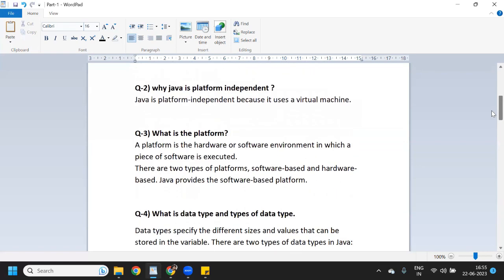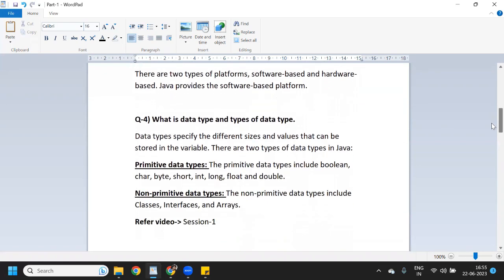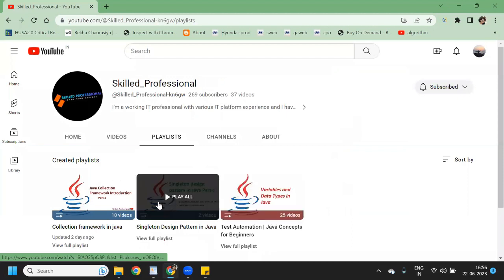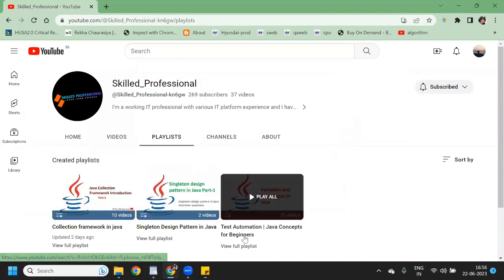Now we will move into the next question, fourth question. What is data type and type of data type? So basically, I have shown you data type in the first session, right? When I took the Java session, I created a total of 3 playlists, right?